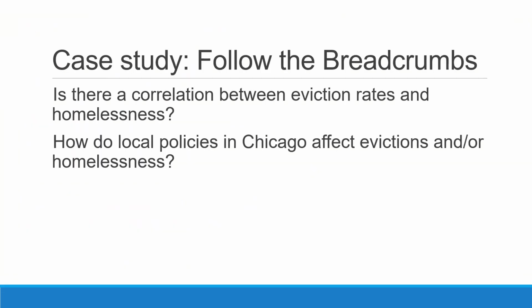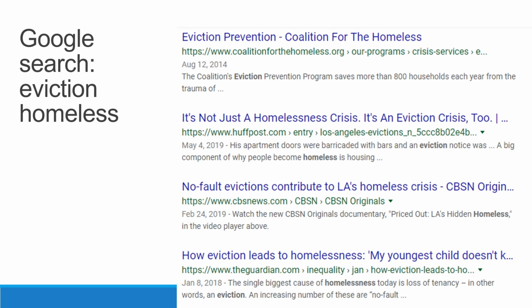I would also recommend a technique that I call following the breadcrumbs. Use the information you find in your Google results to lead you to more of what you need. For example, let's say we're researching the relationship between evictions and homelessness. So let's say I start my search by going to Google and just doing a basic search for the words eviction and homeless.